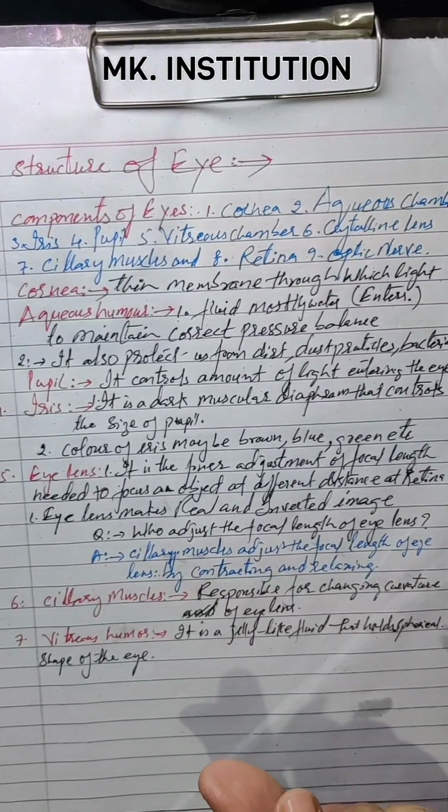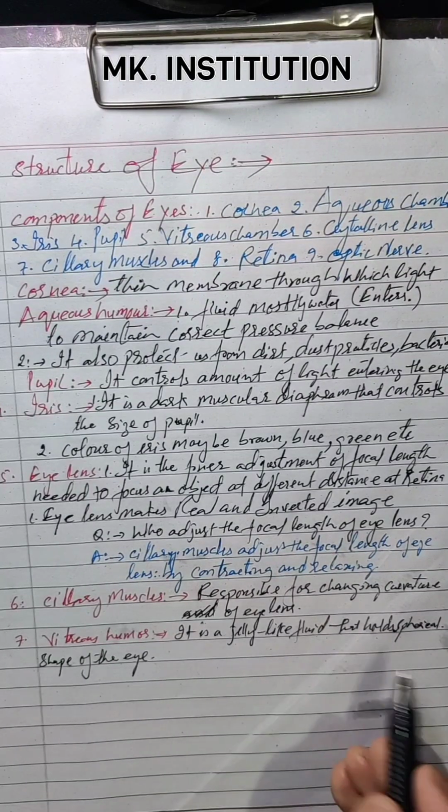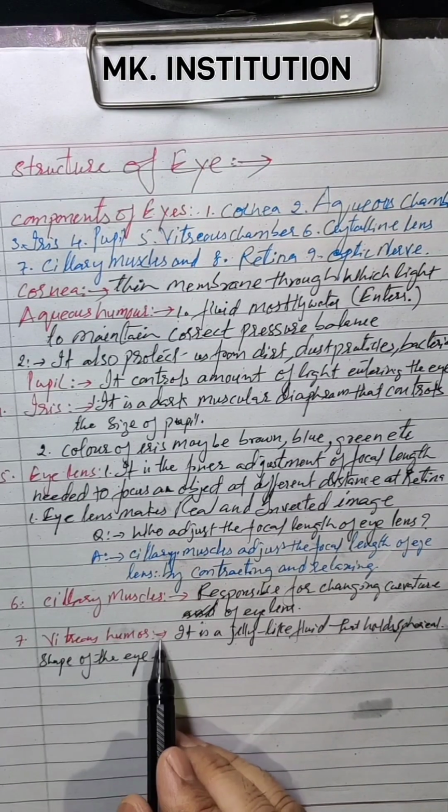Your eye structure is a spherical shape, isn't it? It is in a spherical shape, and this is completely maintained by vitreous humor.